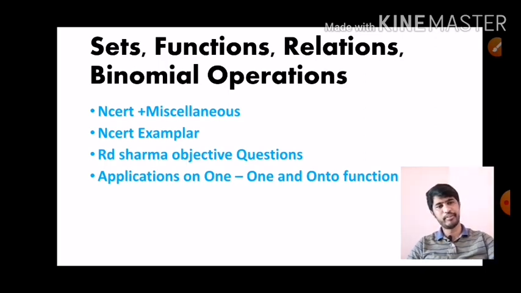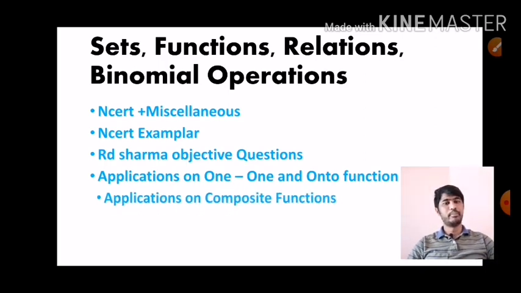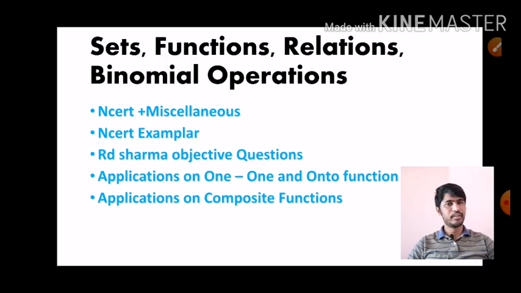It's very important for everyone. And next, applications of composite functions. Same thing, whatever is in NCERT exemplar is enough. Based on that, you have to practice some previous year question paper problems. Then definitely you can get a better idea about this chapter. Take a screenshot, we'll go for the next one.